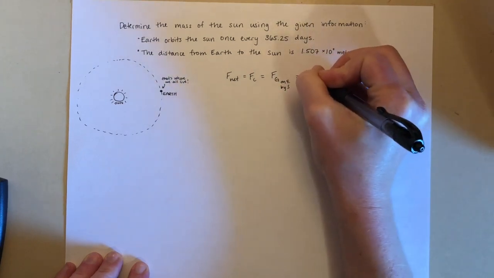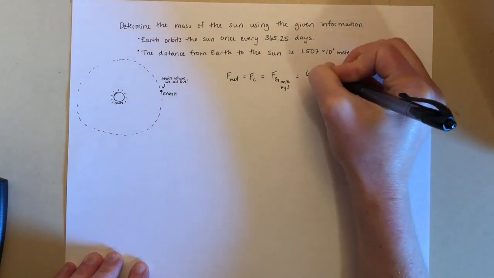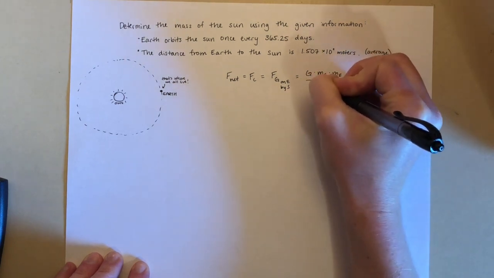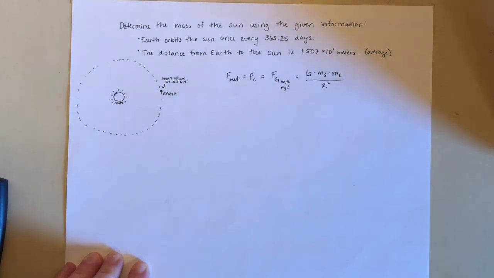So that'll be equal to the gravitational constant times the mass of the sun times the mass of the Earth divided by their separation distance squared.